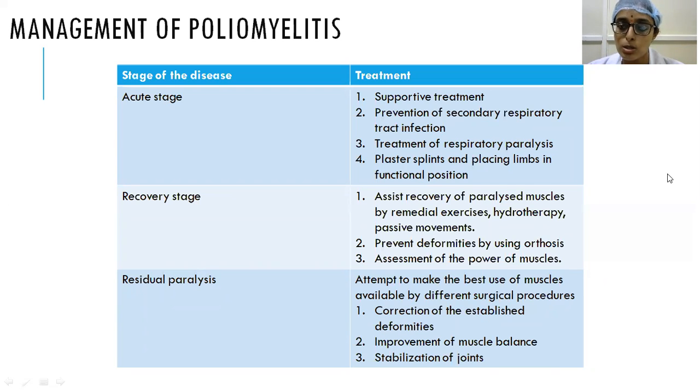Whenever the muscles are slowly recovering, the patient should be helped by using passive movements of the different joints. Either elbow or knee flexion and extension should be done passively, along with hydrotherapy. Sometimes these children are placed in a tub of water, which I'll show you in the next slide, called Hubbard's bath, where saline water or warm water or salt-soaked water is used, so that the muscles which are in spasm get soothed. There will be a soothing action. And you also use different orthoses to prevent the deformities. Then one has to assess the muscles serially.